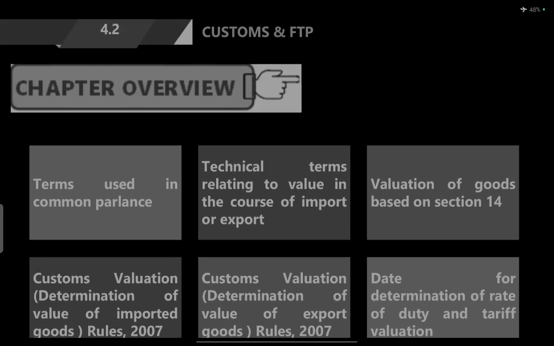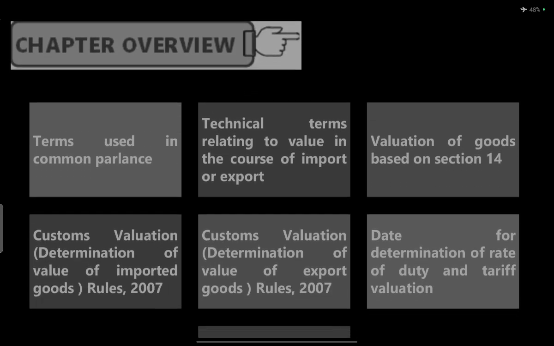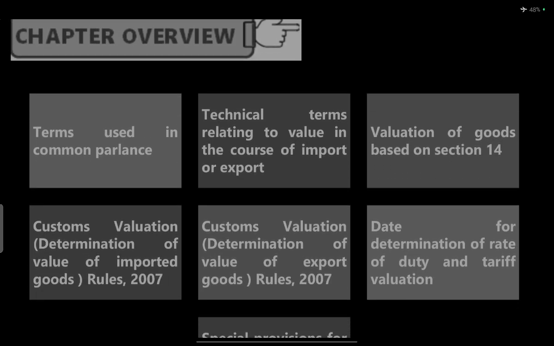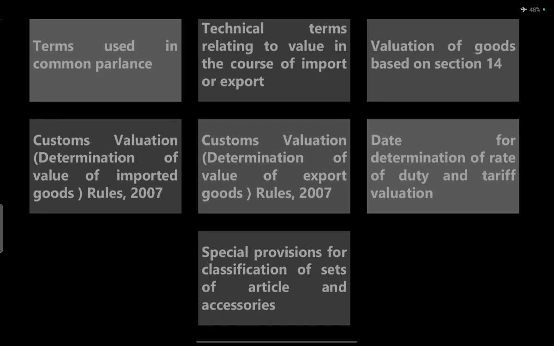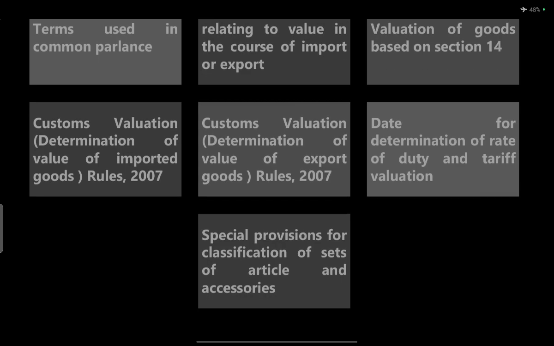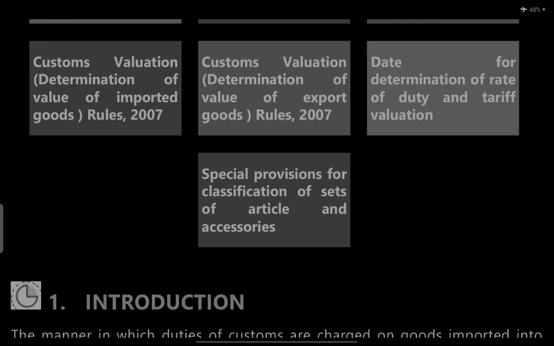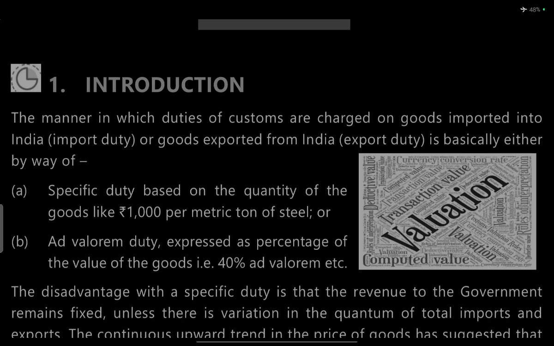Chapter overview. Terms used in common parlance. Technical terms related to the value and cost of import and export. Valuation of goods based on section 14. Customs value determined for imported goods under rule 17, and customs value determined for exports under rule 7. Date of determination of rate of duty and tariff valuation. The special provision for classification of sets of articles.